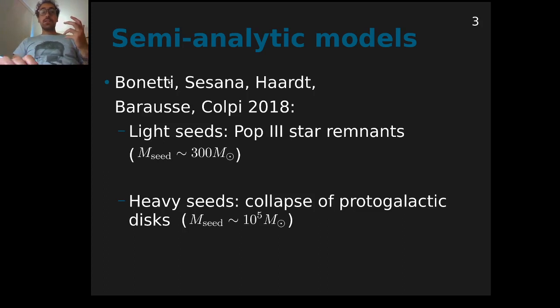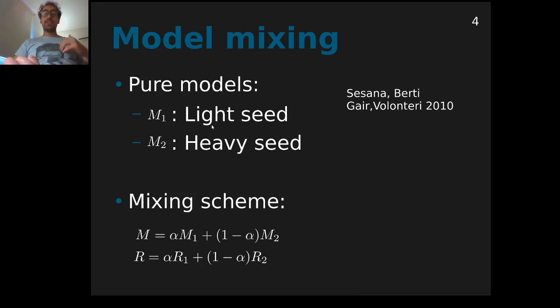So for this population of massive black holes, we use a model that was proposed a few years ago. There, massive black holes can form as light seeds from remnants of Pop III stars, or as heavy seeds from the collapse of protogalactic disks, and these two scenarios are considered separately. However, it is unlikely that the universe could be described by one single model, so to account for that, we introduce a mixing fraction between the light seed and the heavy seed model, and we treat it as a hyperparameter controlling the population of massive black hole binaries.